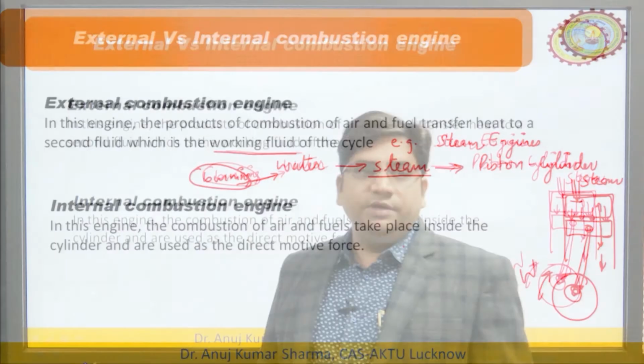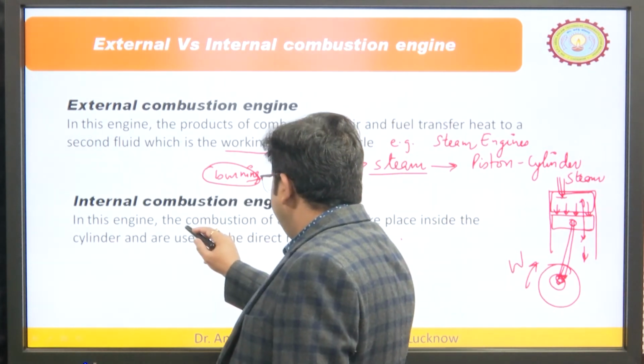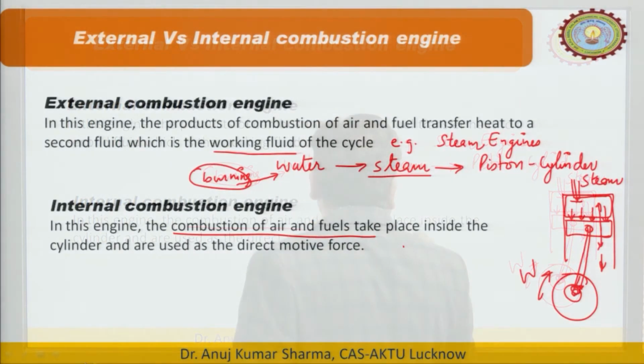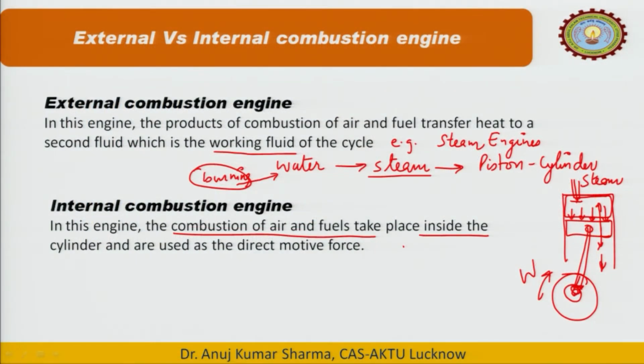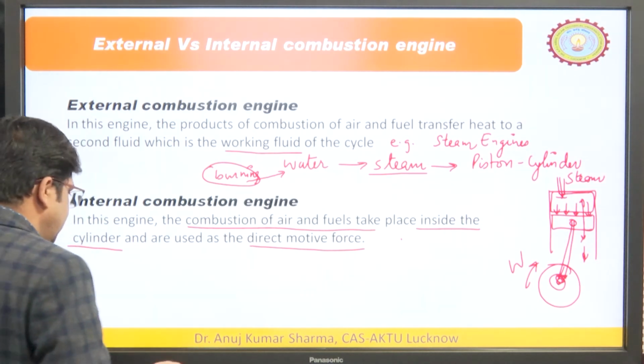And in the case of internal combustion engine, the combustion of air and fuel takes place inside the cylinder, and it is used as the direct motive force. Just as in the case of diesel engines and petrol engines, we supply the air fuel mixture inside the engine cylinder.